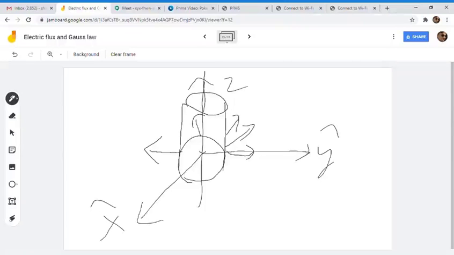That will be equal to the enclosed charge. We will do that in our next class tomorrow, and we will work upon this a bit more so that we have a very good grip on the concept of the Gaussian surface.